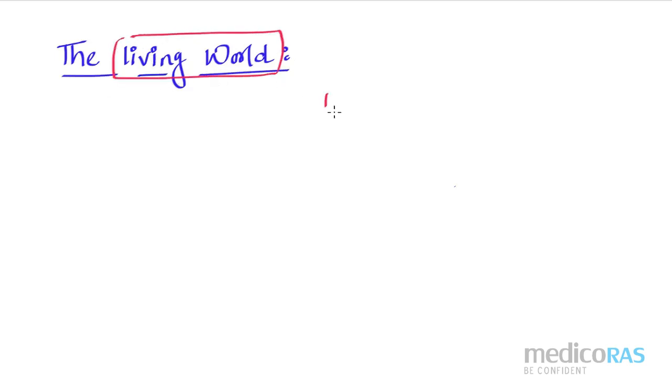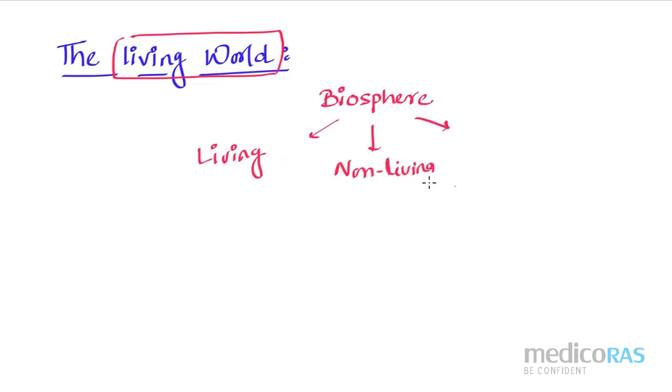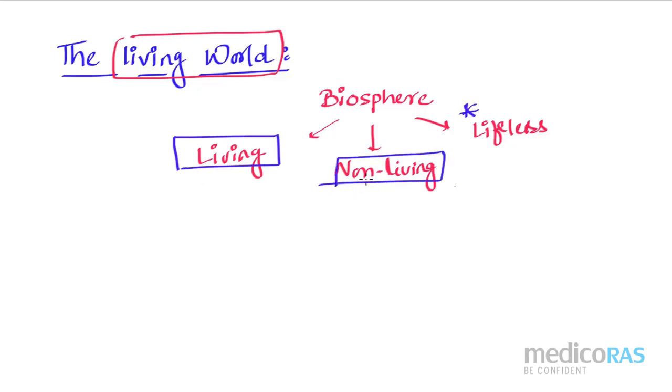Today we are going to discuss the living world, chapter 1 of class 11. If we consider the living world, we know that in this biosphere we have three different types of entities. One is known as living organism, the other one is known as non-living entity, and the third one is known as lifeless. Though the lifeless concept is not there in NCERT, and it only mentions the living organism and the non-living entity, we still need to know some important information about the lifeless.